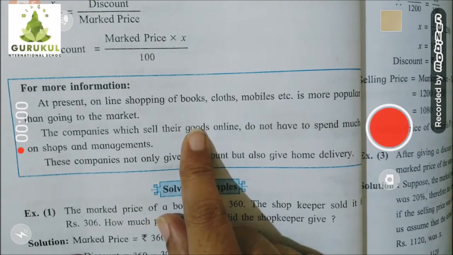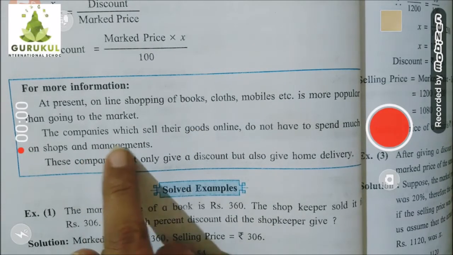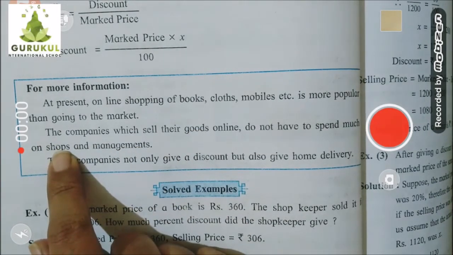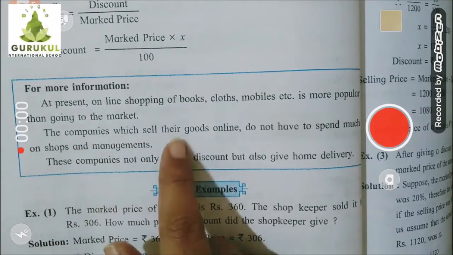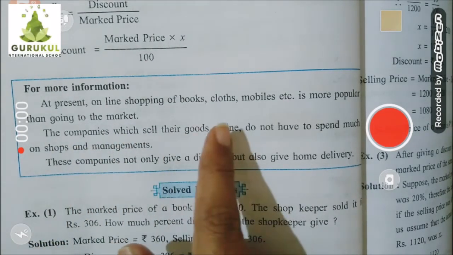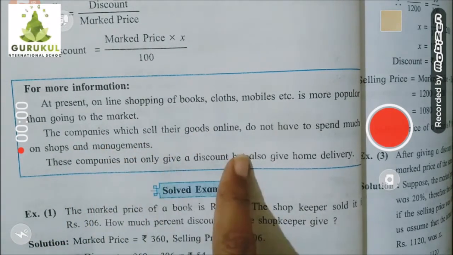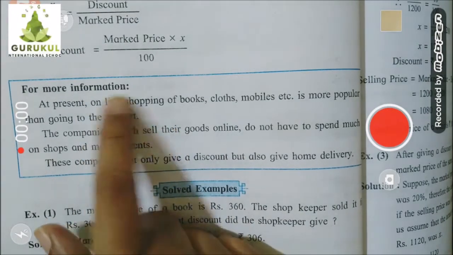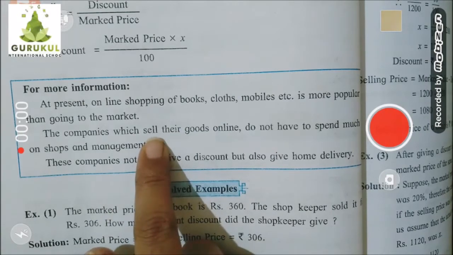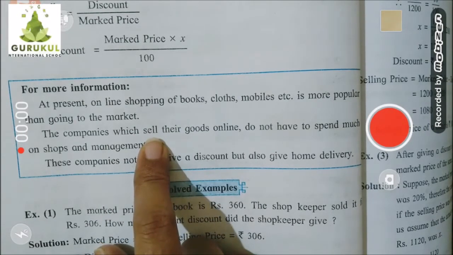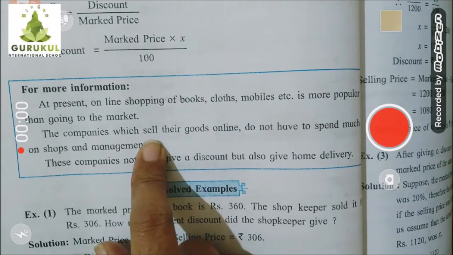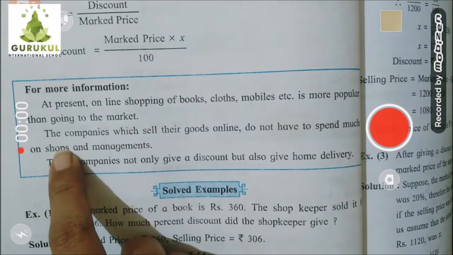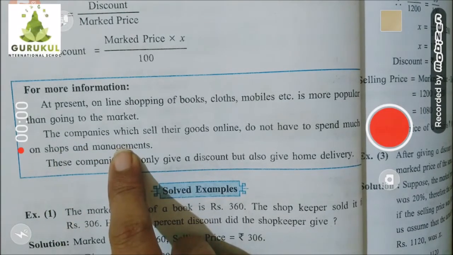Understood? Okay, so obviously they have to pay a lot on the management and on those shops, and then their product will be sold through those shops because customers used to go to those shops and then buy. But nowadays things are very easy for them because of online shopping. They give all the information of that product online only, and the customer can buy directly through the company only. They don't need to arrange the shops and their management money and all that.